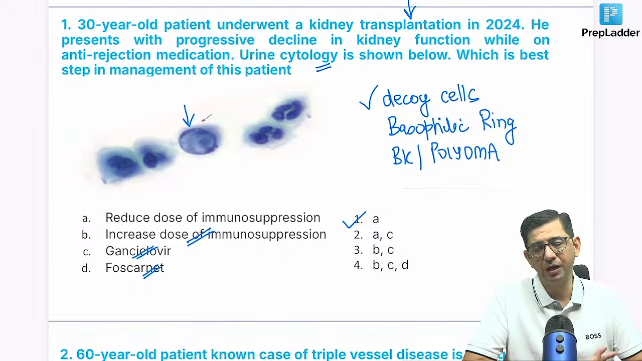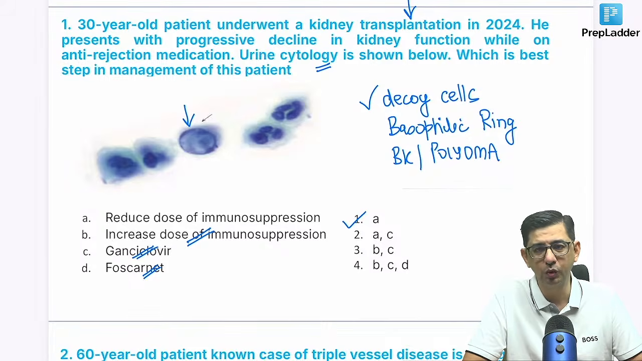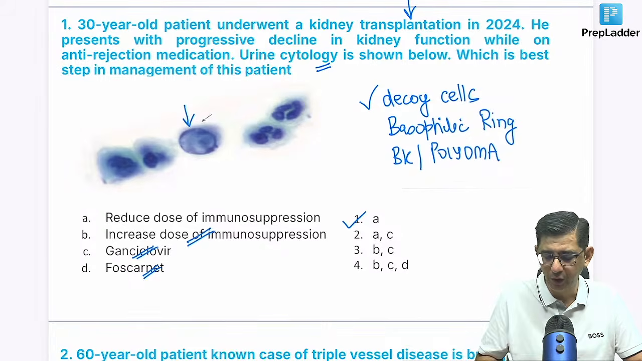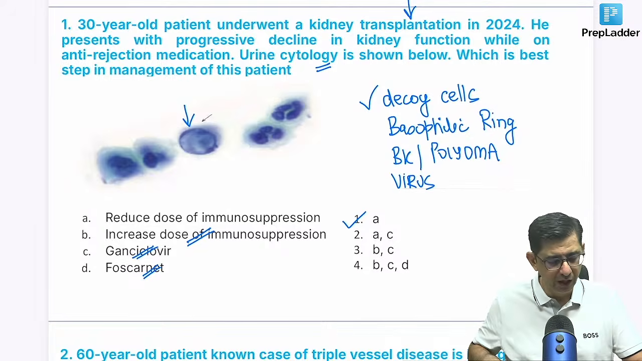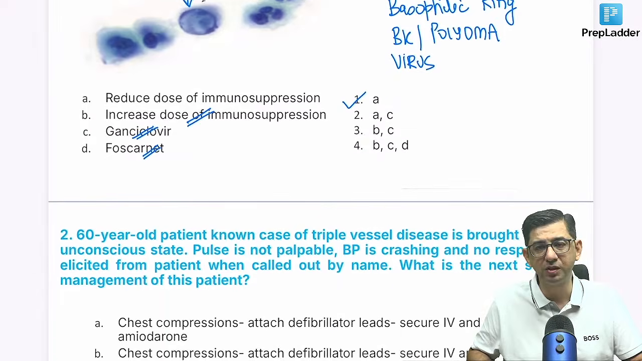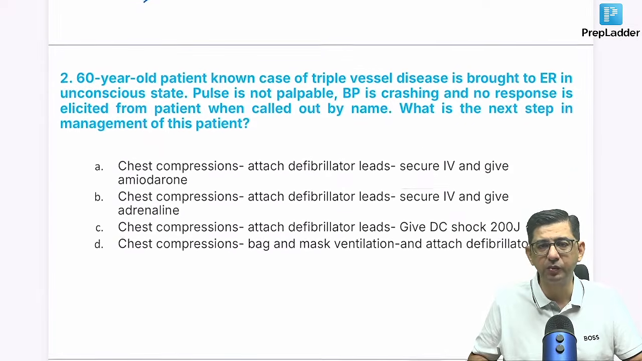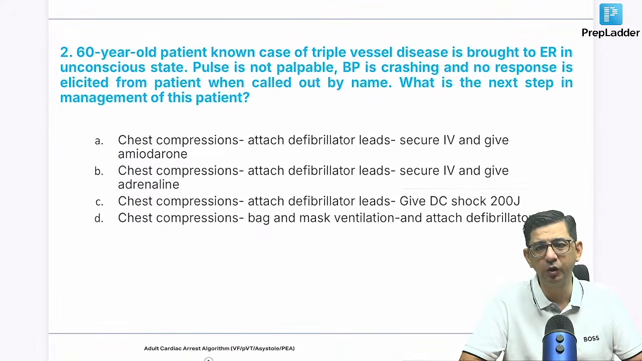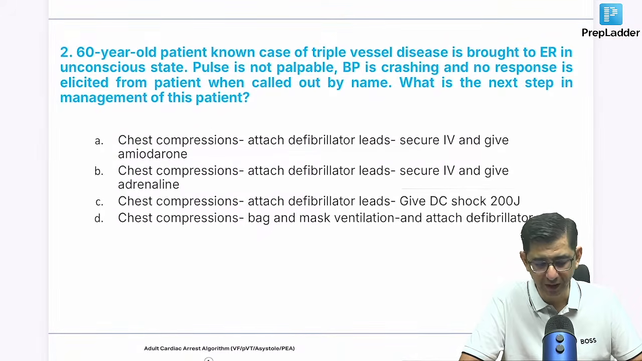So in those circumstances, we have to reduce the dose of immunosuppression, and there is no drug of choice per se for management of BK virus, also called polyoma virus. The main concept behind this question was the presence of decoy cells. So I think we sorted this one. Good answers for the first one, though there were certain errors initially, but then you guys went back into introspection and were able to get to the final answer.